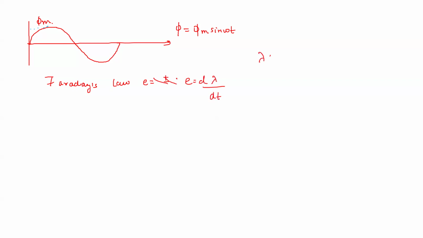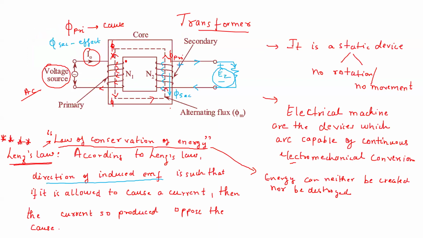Lambda is flux linkage. I wrote a plus or minus here, because this sign you can decide as per this discussion. It can be plus or the opposite way, depending on the sense of winding.